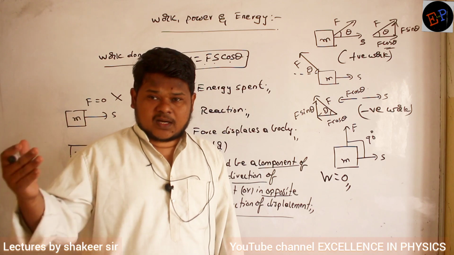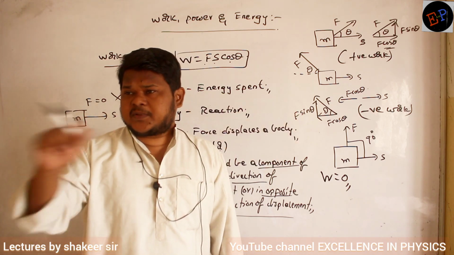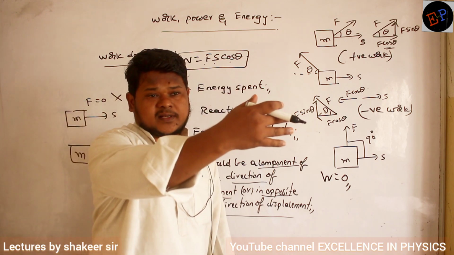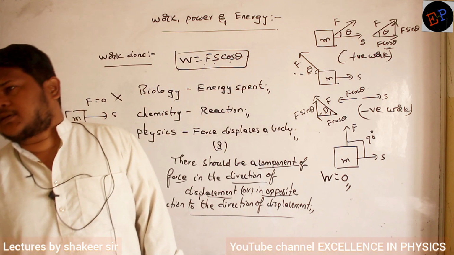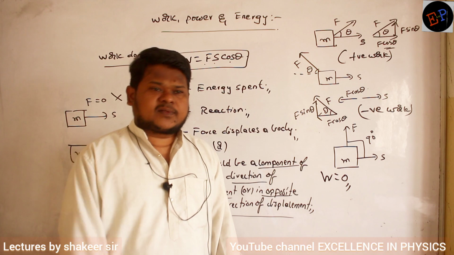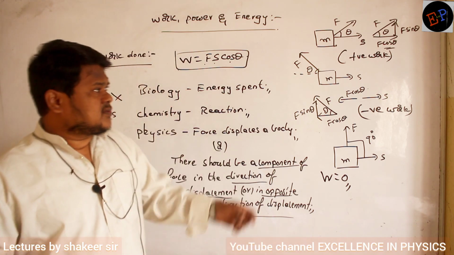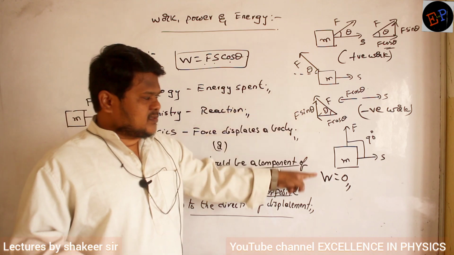Horizontal velocity of the body cannot be changed by gravitational force, because the body is moving in the horizontal direction and the gravitational force is acting at an angle of 90 degrees. So that is zero work done. Clear? So this is positive work, negative work, and this is zero work.